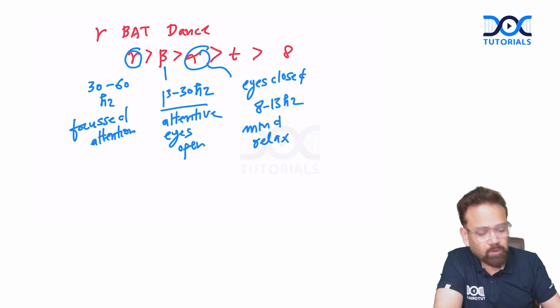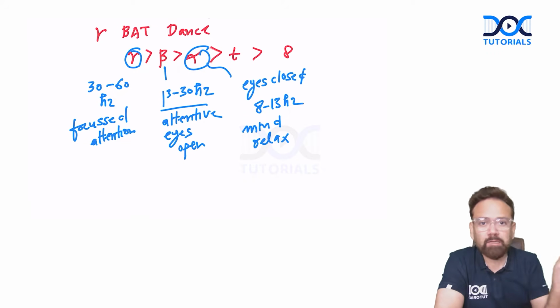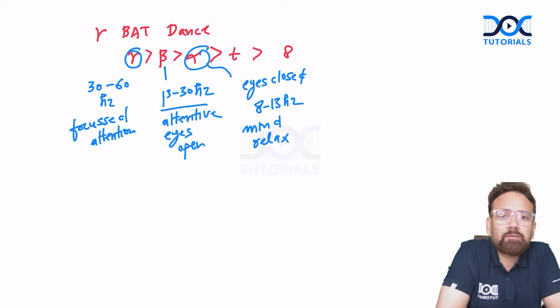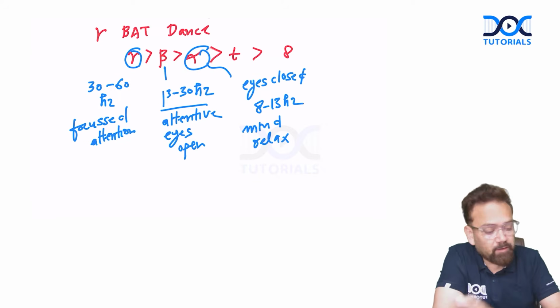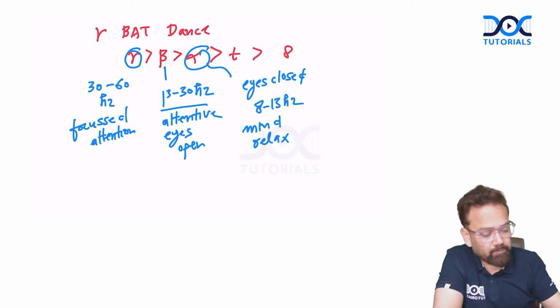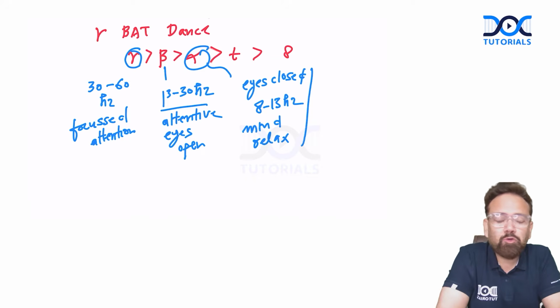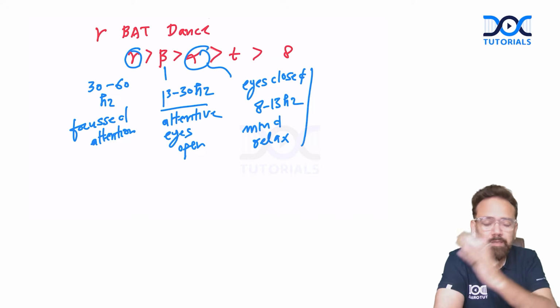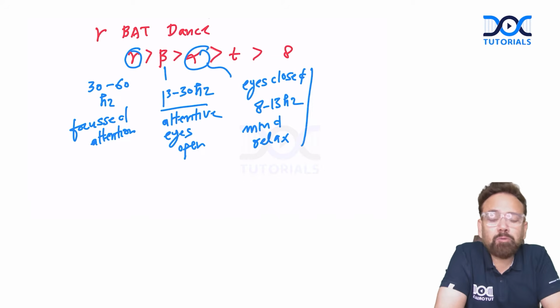Of course, when you close your eyes, thoughts start coming to your mind, but you're relaxed. Then in that condition, the wave will be alpha wave. It is like meditation. When you close your eyes, there are a lot of thoughts coming and going. Your mind is wandering. In meditation, of course, the wave will be alpha wave.